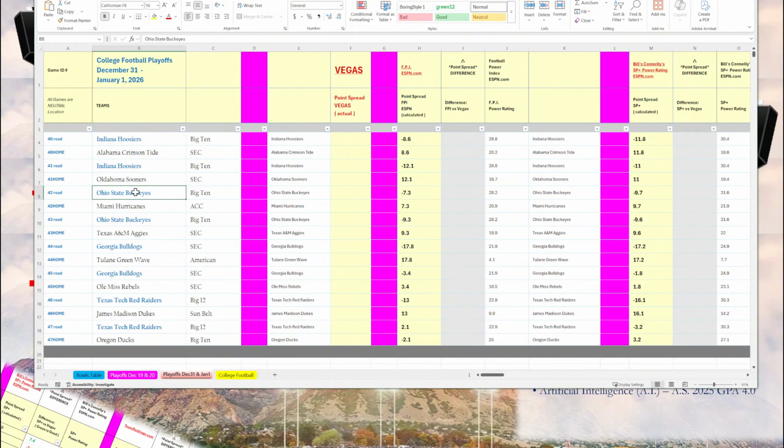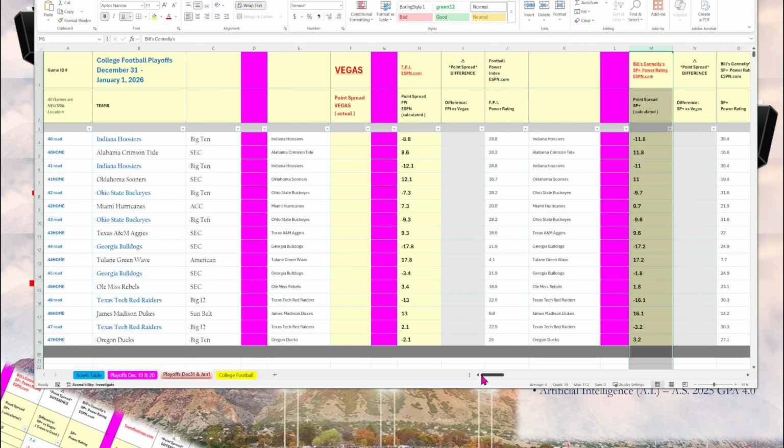Ohio State will be favored by 7 points over Miami, 9 points over Texas A&M. Georgia is favored by 17.8 points over Tulane. Georgia will be favored by 3.4 points over Ole Miss. Texas Tech will be favored by 13 points over James Madison. Texas Tech will actually be an underdog versus Oregon, and that's based on ESPN's FPI.